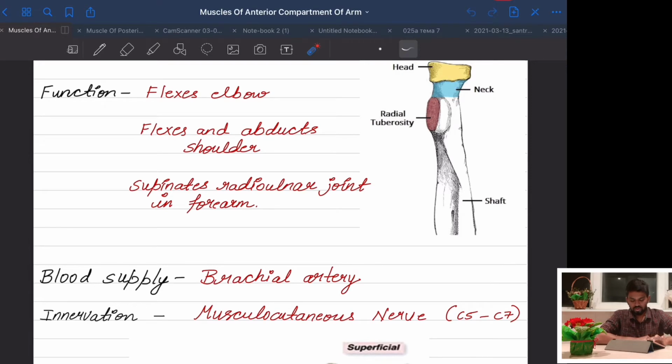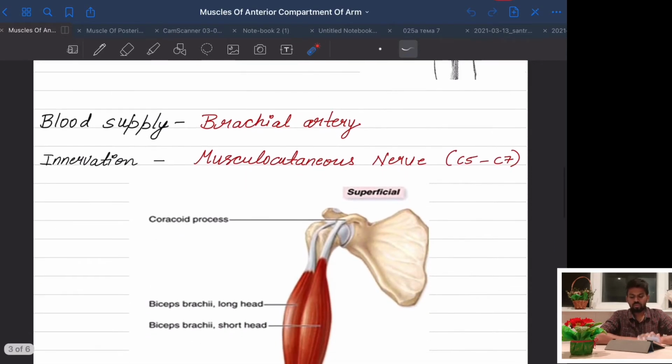Now we come to the blood supply. The blood supply of the biceps brachii is the brachial artery, and you will learn more about the branches of the brachial artery in the next videos on the arteries that will come after the muscles. And the innervation is by the musculocutaneous nerve. This musculocutaneous nerve is a branch of the brachial plexus.